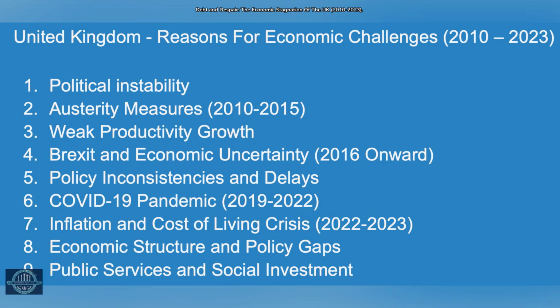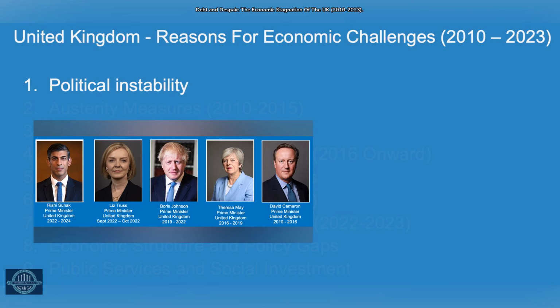The key reasons that may account for the economic challenges and mismanagement of the economy of the UK are listed on your screen. We shall address them individually. Political instability, leading to a loss of market confidence, likely ranks as a key reason for the mismanagement of the UK economy.